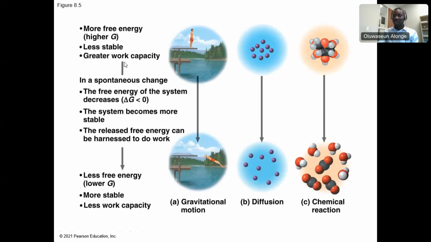It has greater work capacity, but it is less stable, higher G, right? Now what do you notice here? At this point, it's lower delta G, lower G, and it's going to be more stable in this state. So the same thing: large molecule, less stable.